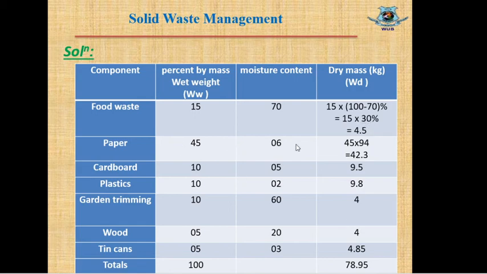Similarly, if the moisture content for paper is 6%, then dry mass will be 94%. So total dry weight will be 45 times 94 percent. So the dry weight will be 43.3 kg. Similarly, the other values have been calculated. You don't need to show all the calculations, just show one or two calculations, use your calculator and write down the values only. So here we have calculated dry mass.